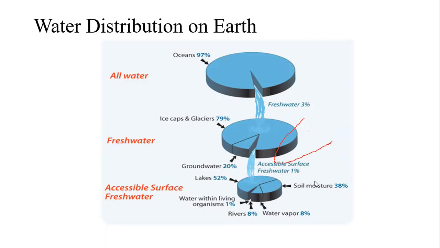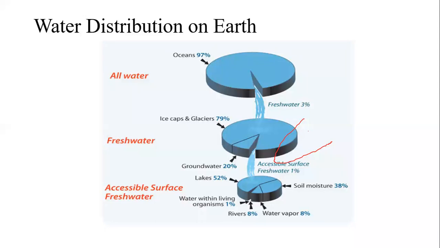Okay, and 38% of that 1% accessible surface water appears in the form of soil moisture. That means in the moisture of the soil we find almost 38% of that 1%. So the 52% is in reservoirs, lakes, etc., the storage reservoirs we have created, other than the oceans and seas.